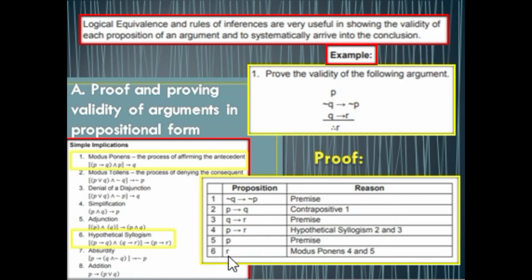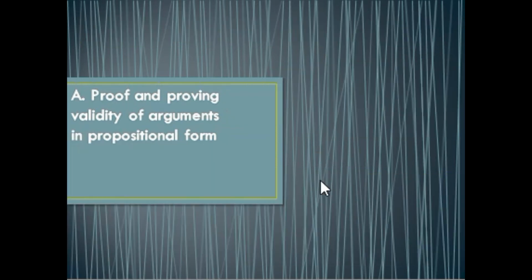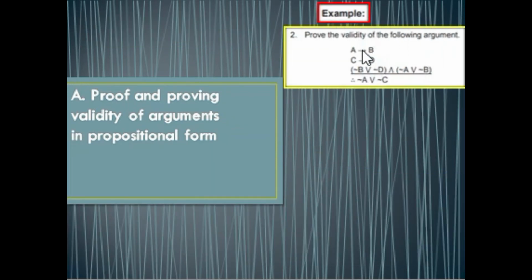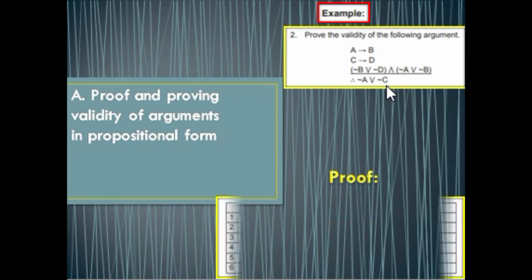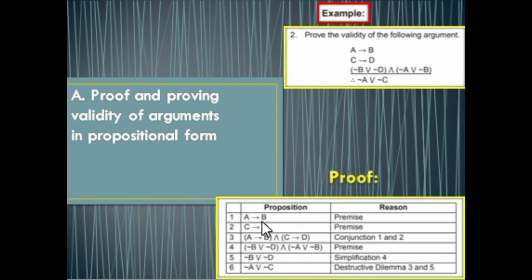In the second example, we're going to prove the validity of the following argument. We have the first one, A implies B, the second one, C implies D, the third one is not B or not D, and not A or not B. And the conclusion is not A or not C. So in our proof, we're going to use a table involving the proposition and the reason. In number 1, the proposition is a premise which is given in the example. Number 2, C implies D, is also a premise in the example.